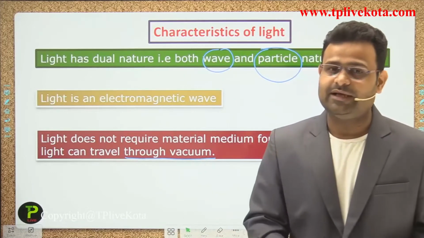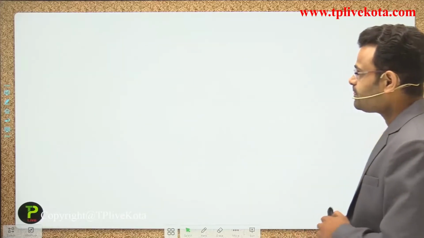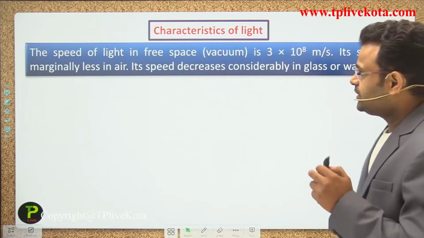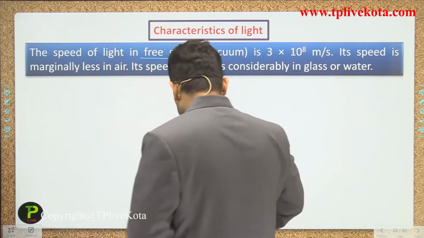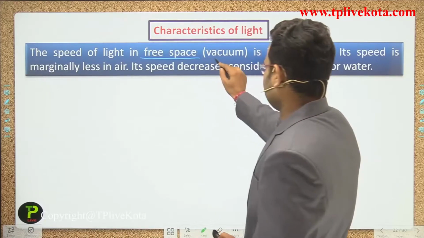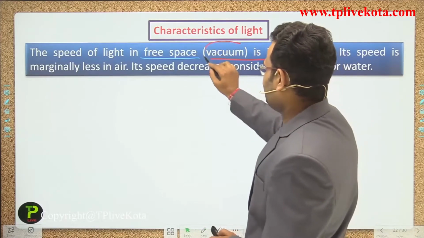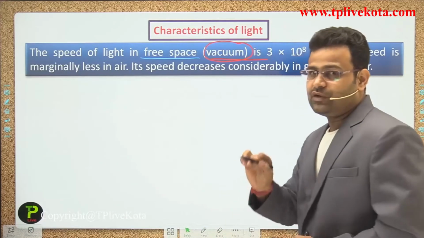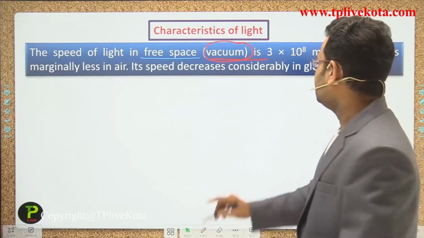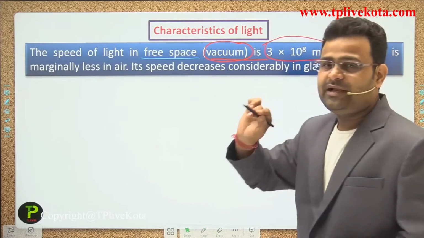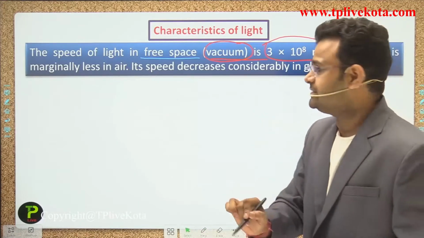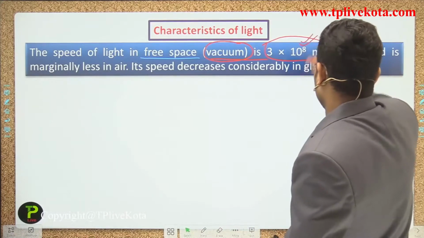Light can travel in a vacuum. Next point is the speed of light in free space, which I already explained to you: 3 × 10^8 meters per second. Please focus on that word, guys. That is the speed of light in a vacuum. So what is the value, guys? 3 × 10^8 meters per second. That is the speed of light in a vacuum.